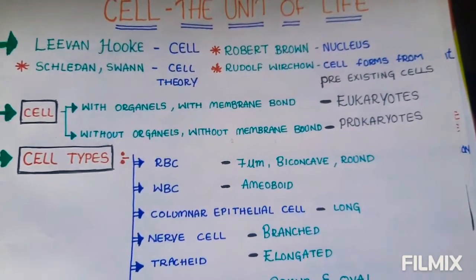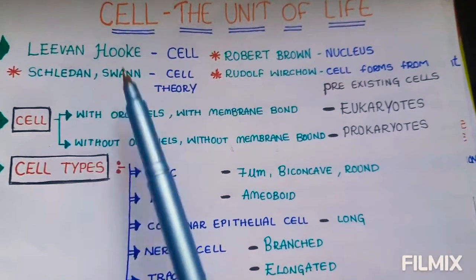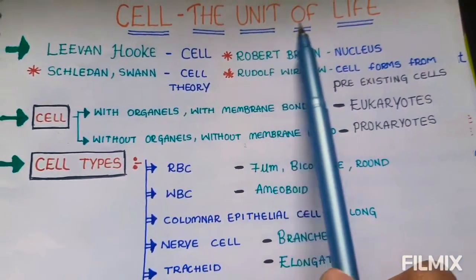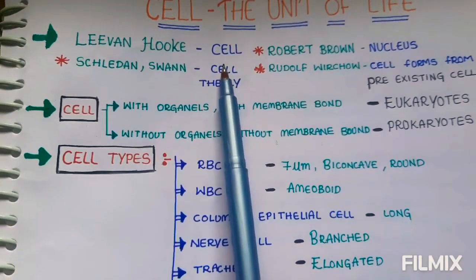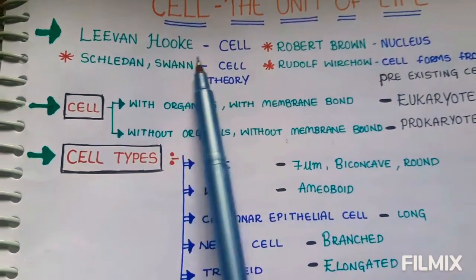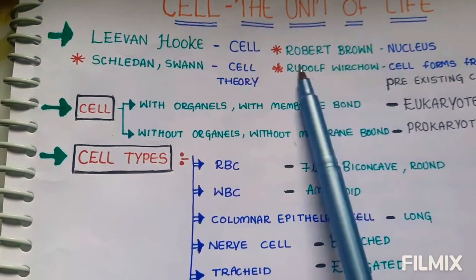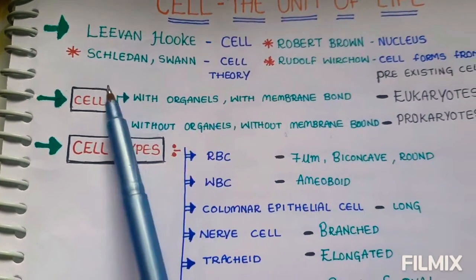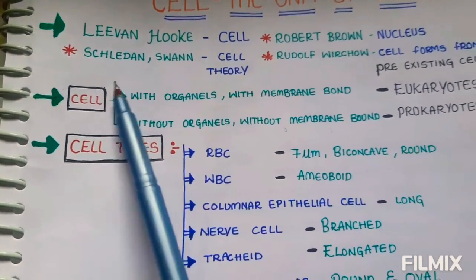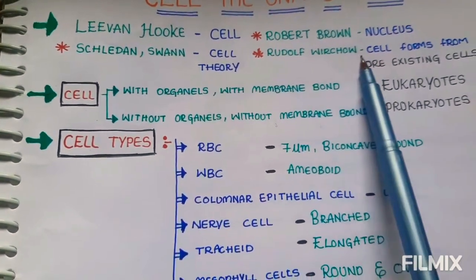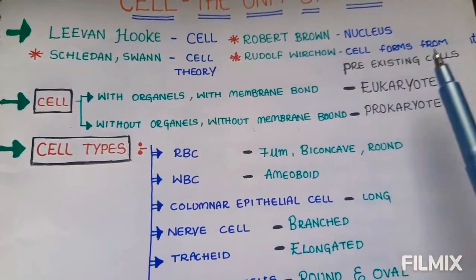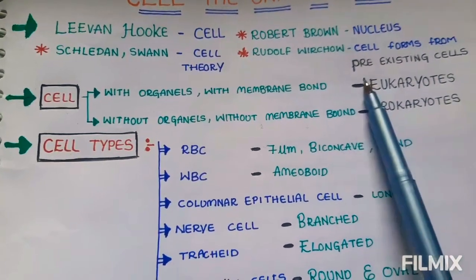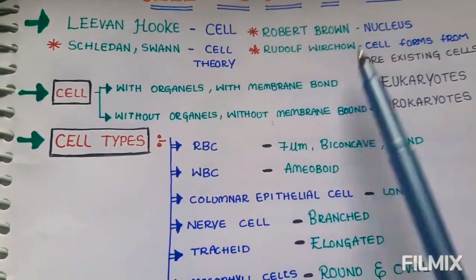Today we are going to discuss the chapter Cell, the basic unit of life. Cell was discovered by Leeuwenhoek, the nucleus by Robert Brown, and the cell theory by Schleiden and Schwann. That a cell forms from pre-existing cells was said by Rudolf Virchow.